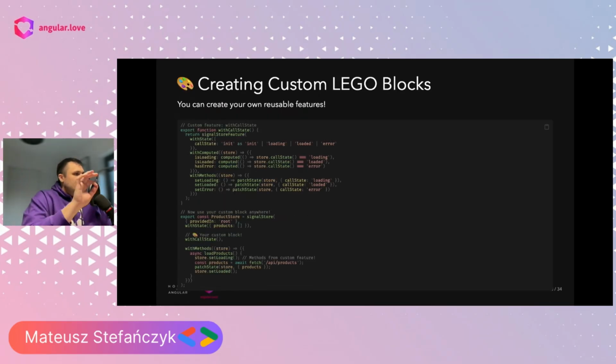What is also extremely powerful in the signal store is creating your custom reusable blocks. We can create our custom signal store feature, which we can then reuse across various stores.